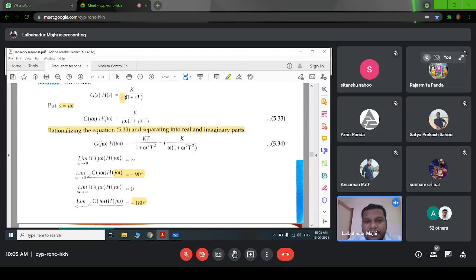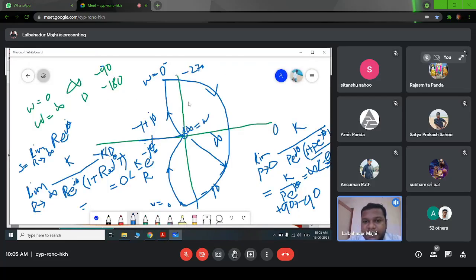So we can see here from the location of pole, we can say our open loop system is already stable. So as we are plotting this Nyquist plot, we can see it is not encircling this point minus 1 plus j0. It is not encircling this point, this Nyquist contour. So we can say our closed loop system is stable. Right? For this transfer function, if we make it a closed loop system, then we will get a stable system. Clear? It is clear?